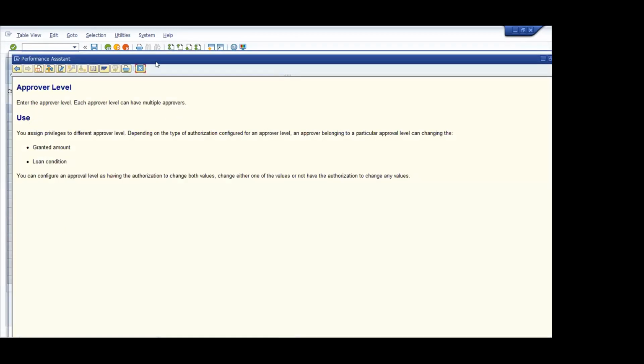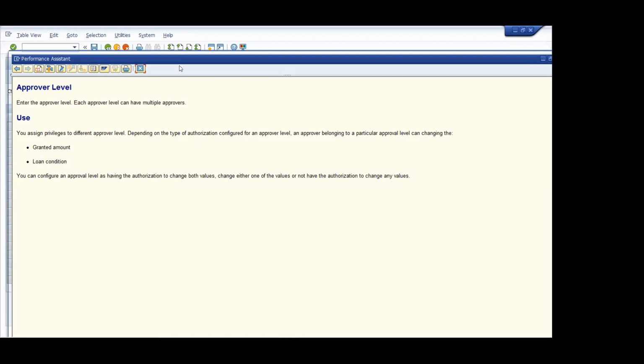Okay. So here basically each approver level can have multiple approvers, as I was saying. And as it is related to loan, what does it say? You assign privileges to different approval levels depending on the type of authorization configured for an approval level. An approver belonging to a particular approval level can change the granted amount of the loan condition.